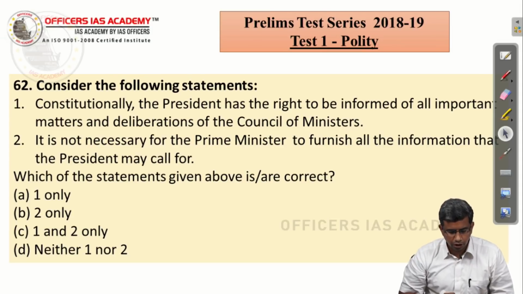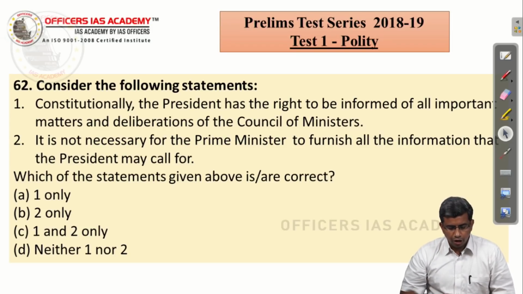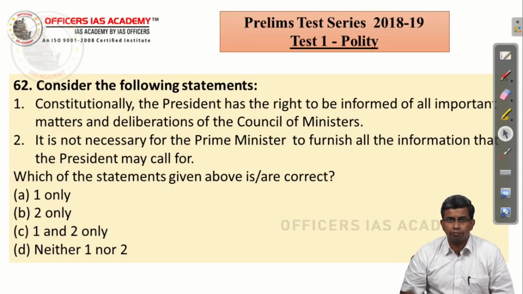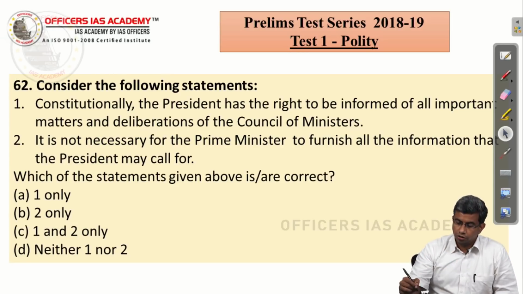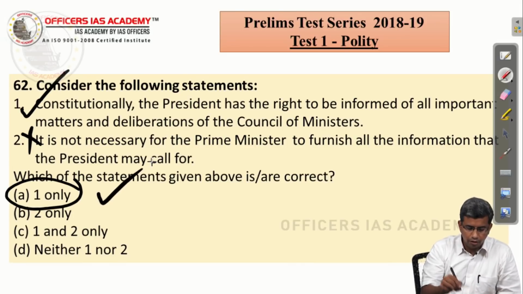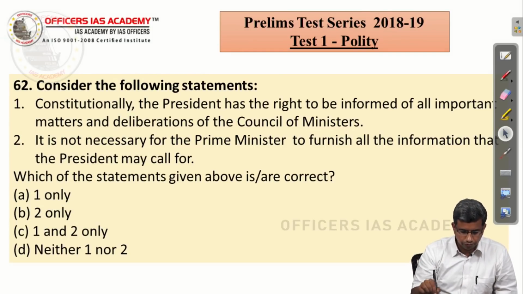Consider the following statements. Constitutionally, the President has the right to be informed of all important matters and deliberations of the Council of Ministers. That is a right statement. It is not necessary for the Prime Minister to furnish all the information that the President may call for. No, that is a wrong statement. Article 78 says that the Prime Minister will inform the President about all important decisions taken by the Council of Ministers, and he shall furnish whatever information the President may call for. So, the first statement is right, the second statement is wrong. So, the answer is A, 1 only. That is the correct answer for this question.